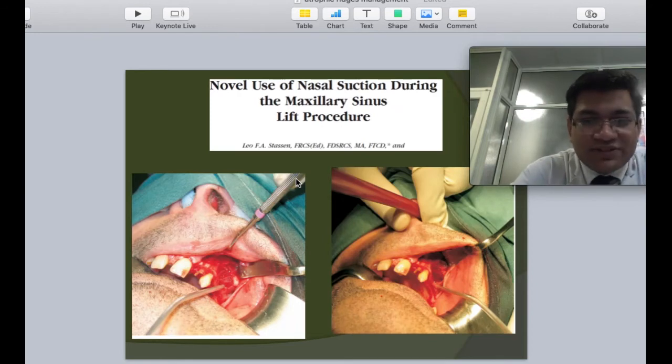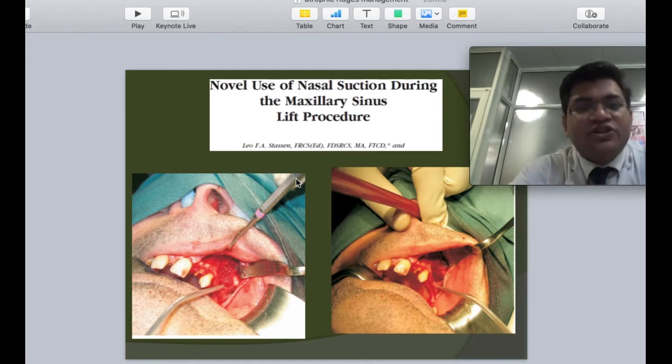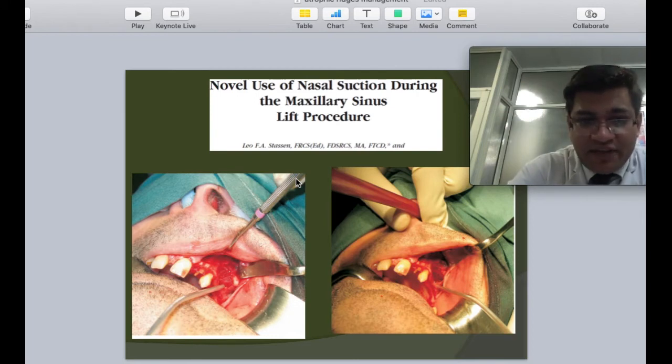Through the reports, there are various technical knickknacks which I have picked up and I would like to share with you people. When we are lifting a sinus through a direct sinus approach or an indirect approach, we can use a suction, basically a Yankauer suction tube, which is put in the nostril. This case was being done under GA. I have used this technique even under local anesthesia after taking consent from the patient.